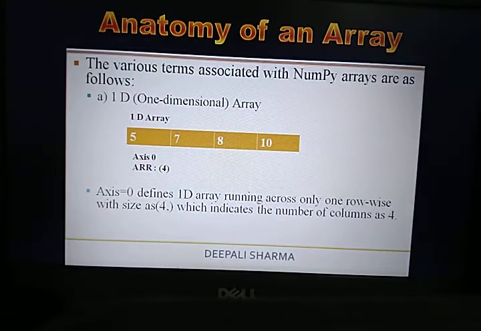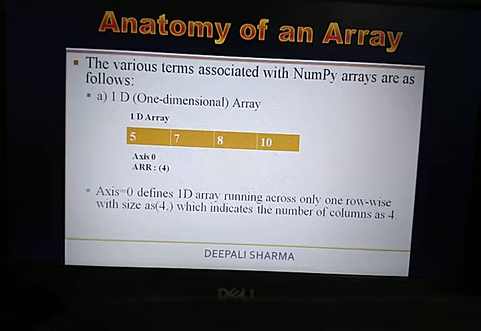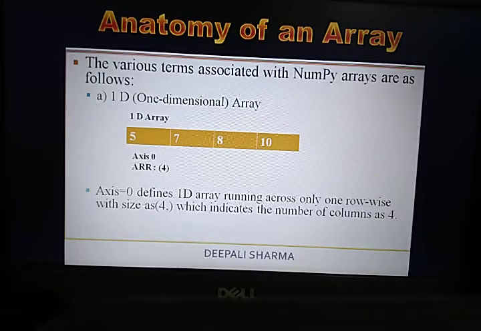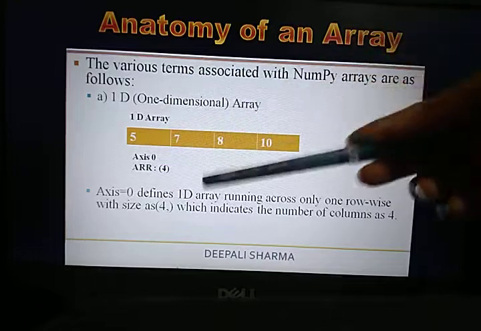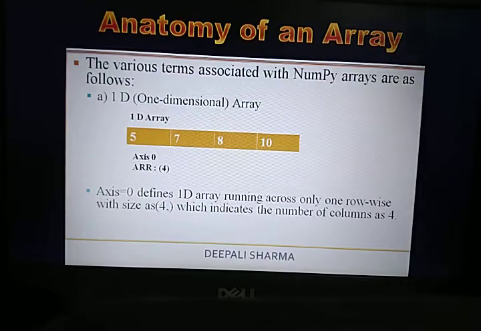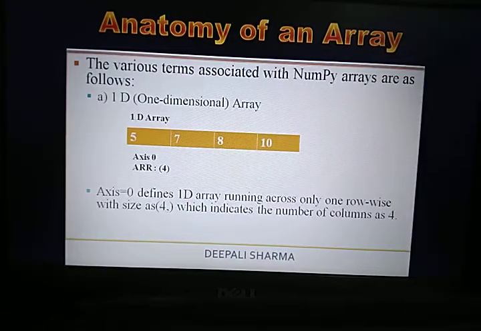So basically this is the basic structure of your 1D array, in which you are storing your data and running across only the row wise. And it can have multiple columns. This is the structure of your 1D array.